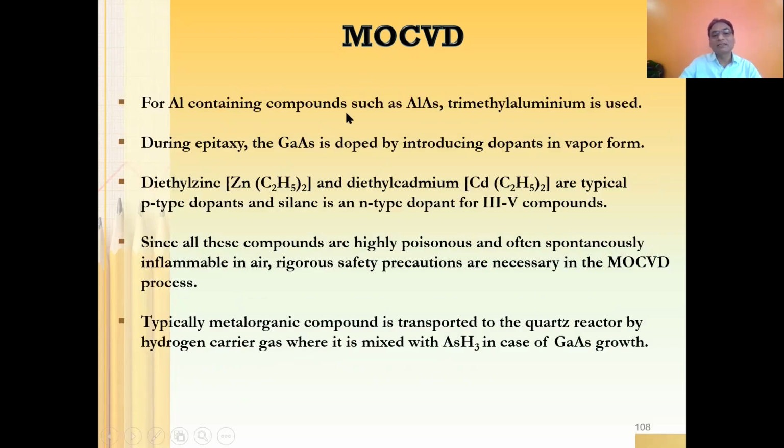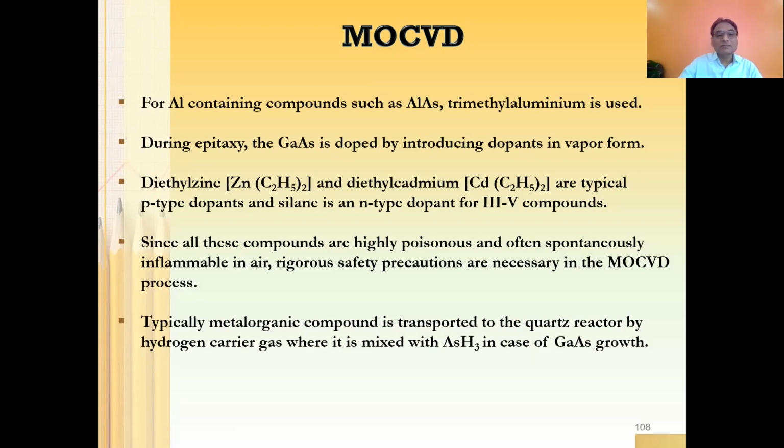Similarly, for an aluminum containing compound, for example, if you want to grow aluminum arsenide, then for aluminum we can use trimethyl aluminum as a precursor. And of course, arsenic is going to be the same. During epitaxy, the gallium arsenide is doped by introducing dopant in the vapor form. For example, if you are doing a layer by layer structure and you want to dope gallium arsenide, then it can be introduced in dopant vapor form.